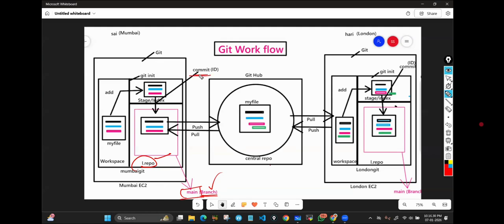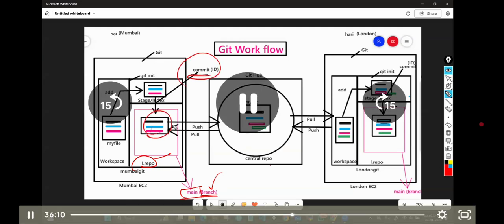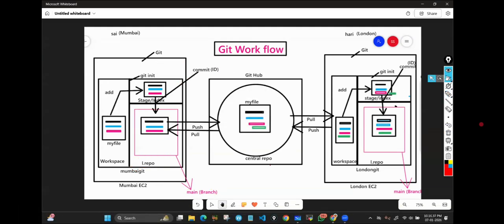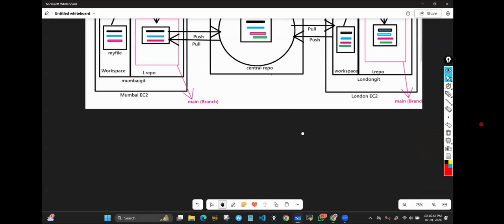So once you commit, where is that file along with the data going? Inside the branch, correct or not? Right, inside the branch. Now what is the purpose of this branch? First of all, why do we need this branch? Let me explain.